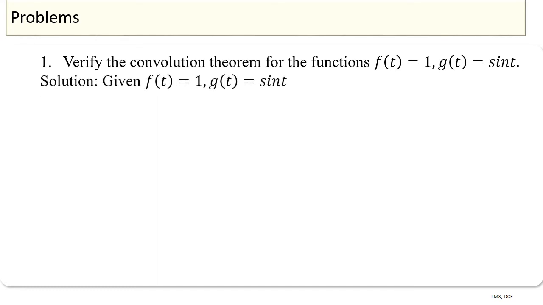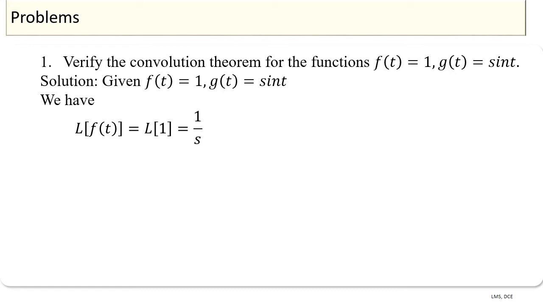Given that f of t is equal to 1 and g of t is equal to sin t, we have Laplace transform of f of t is equal to, since f of t is equal to 1, therefore Laplace transform of 1 is equal to 1 by s. Since we know that Laplace transform of sin at is equal to a divided by s square plus a square.